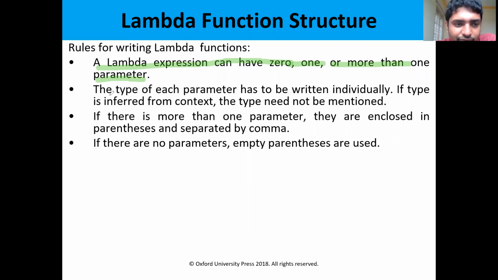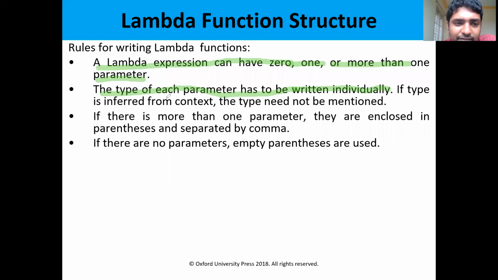The second one: the type of each parameter has to be written individually. That means int a comma int b. You cannot write int a comma b. We have to write separately int a comma int b. In that way we pass parameters in general methods, and the same can be followed in lambda expressions also.